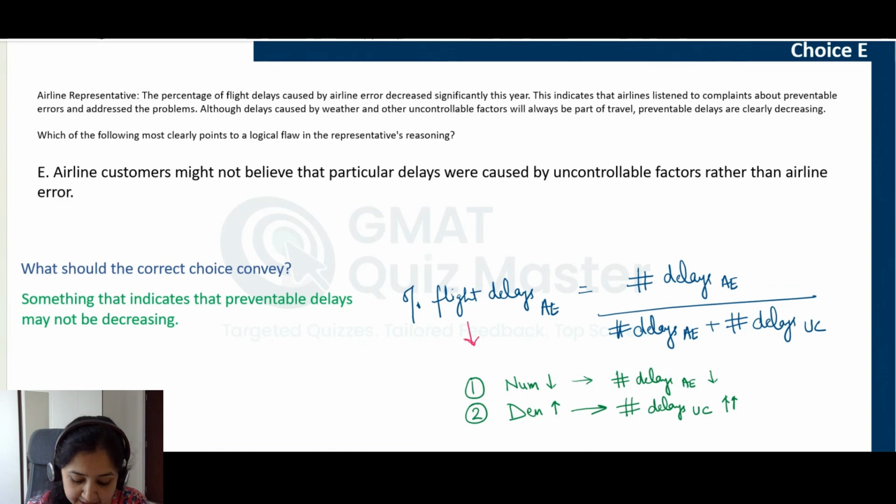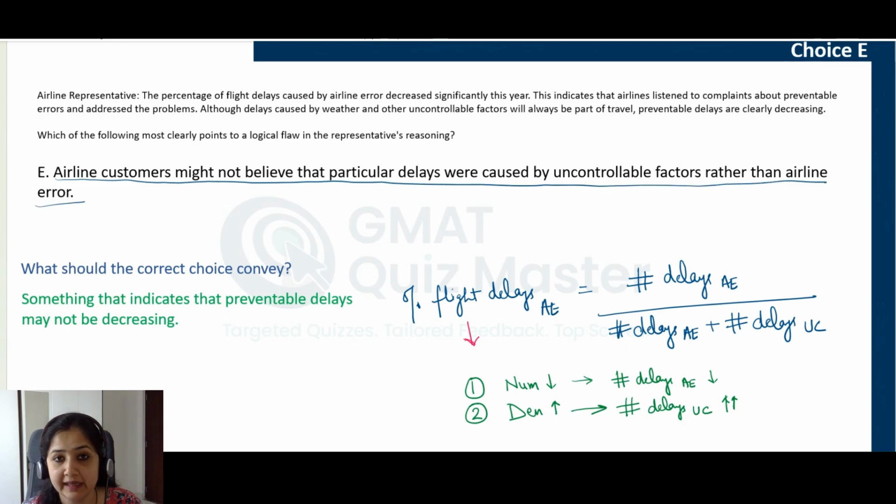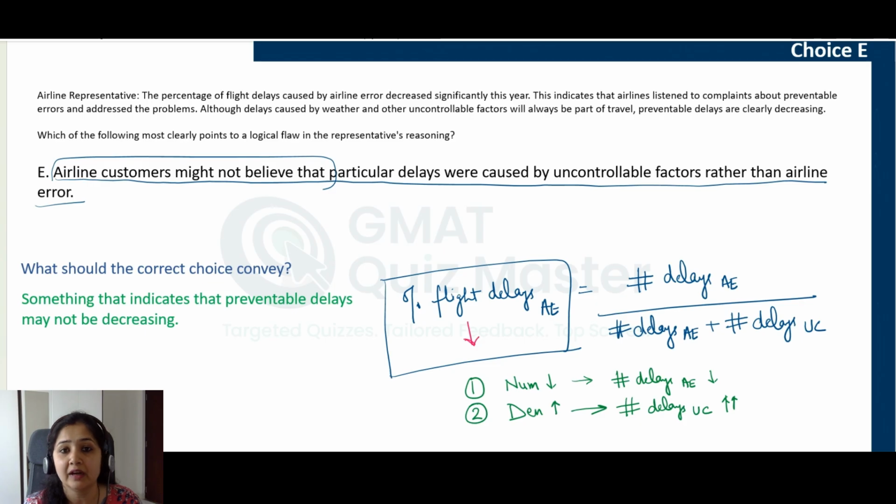Airline customers might not believe that particular delays were caused by uncontrollable factors rather than airline error. Now, this choice talks about what the airline customers believe. But is that relevant? No, it is not relevant what the airline customers believe to be the reason behind the delay. We know for sure that the percentage of flight delays due to airline errors has reduced. This is a fact given to us. So, what reason the airline customers believe is behind the delay is not relevant here.